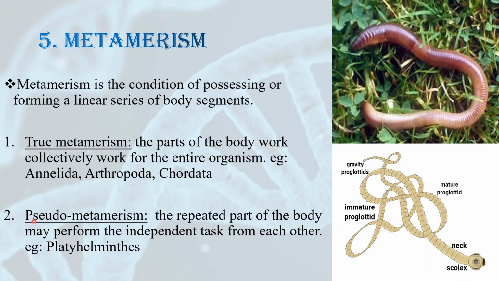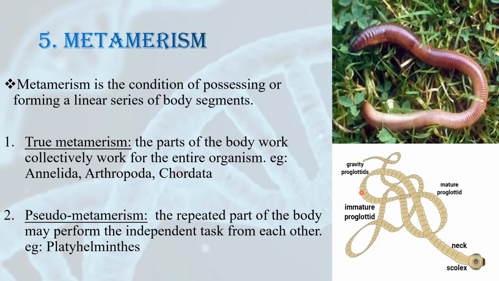There is also another type of metamerism which is called pseudo-metamerism. Here you can see the word pseudo is used again. Pseudo means false. That means they have metamerism, but it is not true metamerism. So why do we call it pseudo? In Platyhelminthes, the repeated parts of the body perform tasks independent of each other.